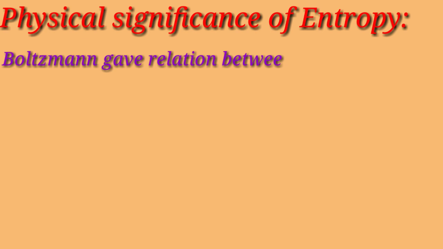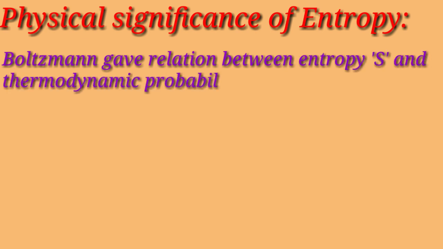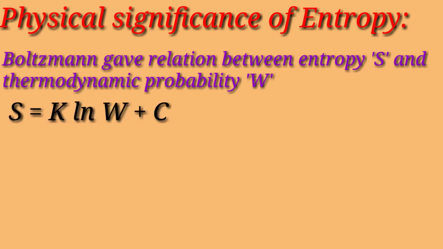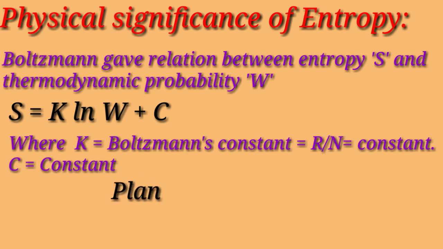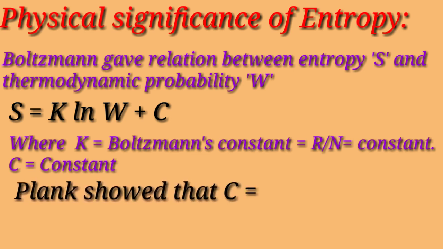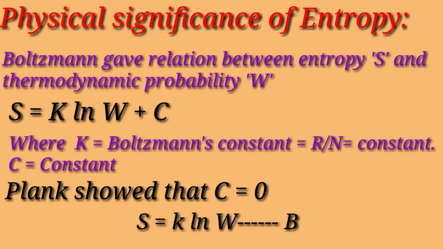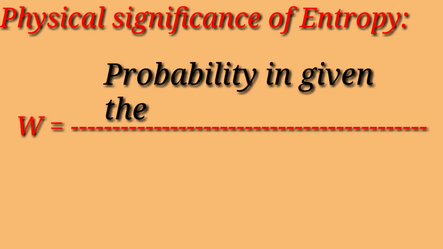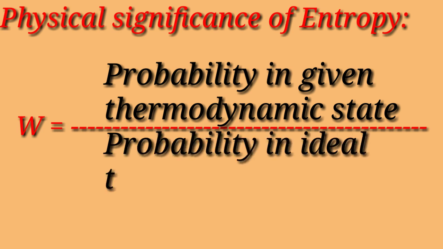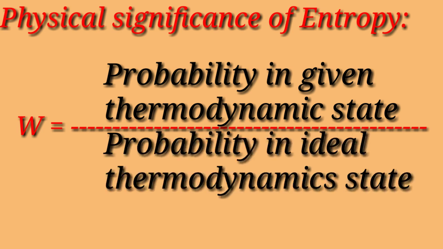Boltzmann gave the relation between entropy and the thermodynamic probability W as S equals k ln W plus C, where k is Boltzmann constant and C is also a constant. Planck showed that C is equal to 0. Hence, S equals k ln W. This equation is known as Boltzmann-Planck equation, where W is defined as the ratio of probability in a given thermodynamic state to the probability in ideal thermodynamic state.